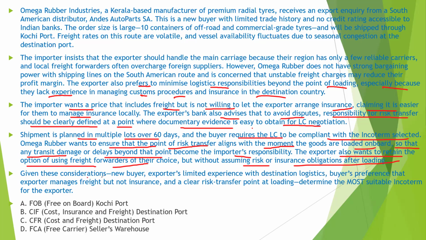So, given these considerations, a new buyer, exporter's limited experience with destination logistics, the buyer's preference that the exporter manages freight but not insurance, and a clear risk-transfer point at loading determine the most suitable Incoterm. So here you have to tell which will be the most suitable: Free on Board, Kochi; CIF, cost, insurance, and freight, destination port; CFR, cost and freight, destination port; or FCA, free carrier, seller's house. So, which will be the correct answer in this?